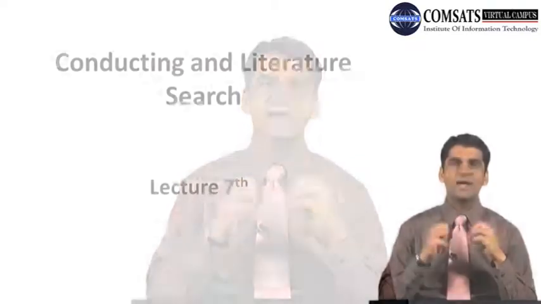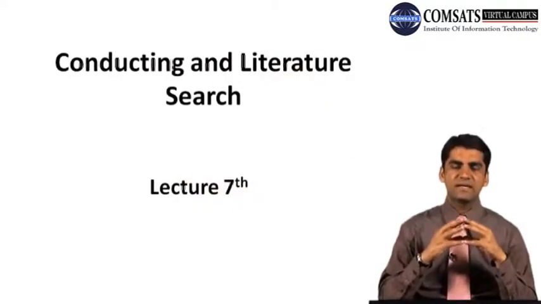Then we will start using these keywords: what to find, how to find, where to find, all these simple questions. Once we start, we can get access to various articles and book chapters that are relevant to our research topic. And today we are talking about conducting literature search.